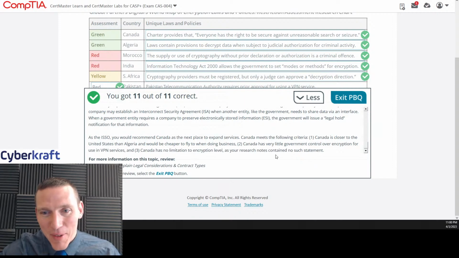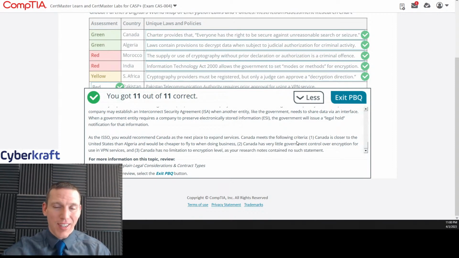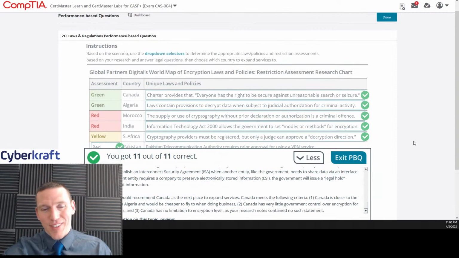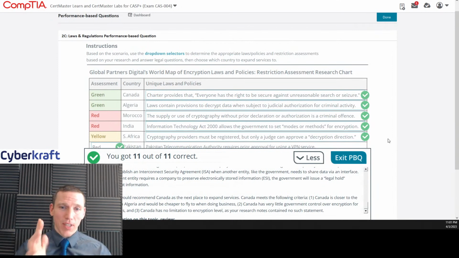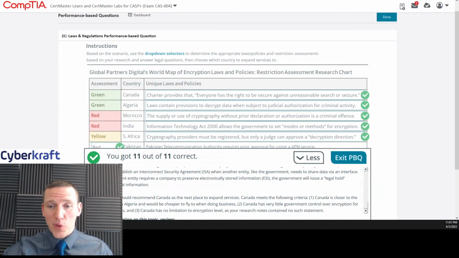Canada has very little government control over encryption for use in VPN services, and Canada has... I mean, the last two criteria were correct, but it was a toss-up there just because CompTIA is a U.S. company. They're going to pick Canada. Anyway, I hope that was helpful for you guys. That was a pretty tough one. If you get a question like this and you're not sure of all the answers, don't panic. Try the thought process I laid out for you here. Go through it one step at a time. And I hope this was very helpful to learn this question.